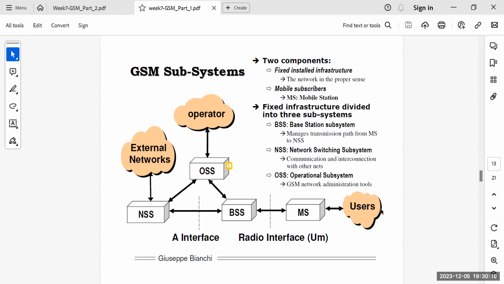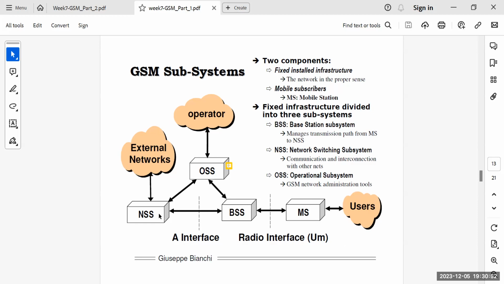So you are over here, users are over here, mobile station, and then mobile station to BSS. This interface is also known as the radio interface. So why are we naming these interfaces? For example, there would be a few engineers looking at interfaces. Their concern would only be to look out for issues happening between the mobile station and the BSS, right? And then we have BSS to NSS. This interface is known as the A interface, right? So obviously there would be engineers looking at issues in the A interface, right?